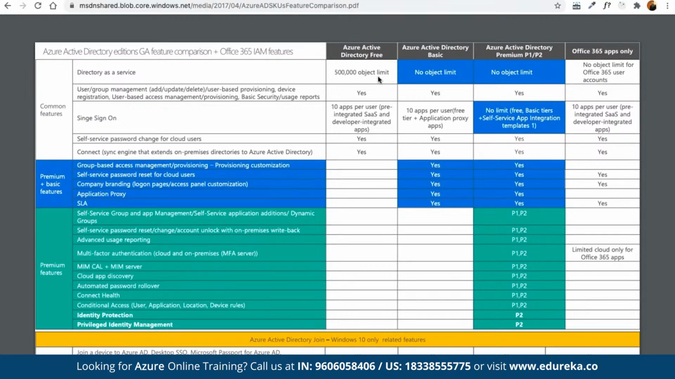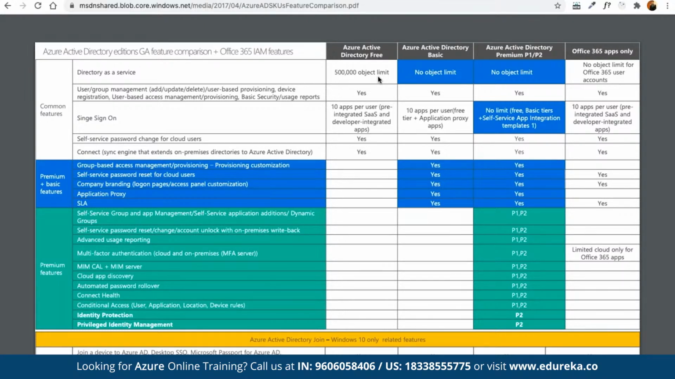There's no limit for the object defined here. Then here we have different restrictions available based on the number of users. So basically, in terms of single sign-on in free, we get access to work on only 10 applications per user, not more than that. The same limit is also on basic, but for premium P1 and P2, there is no limit. Same way, we do get group-based access management provisioning.